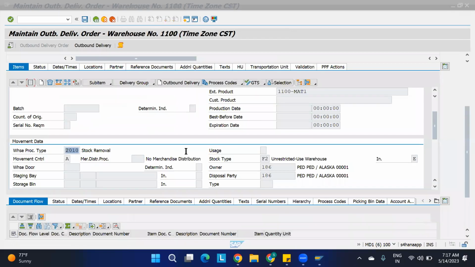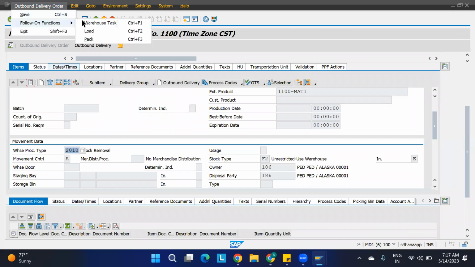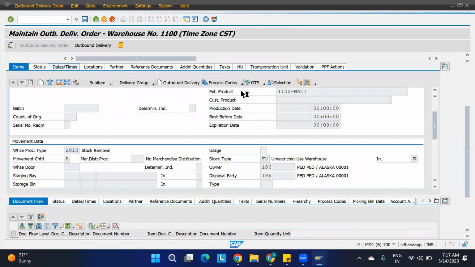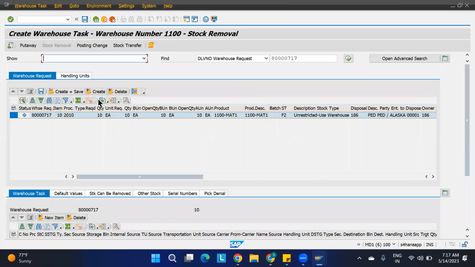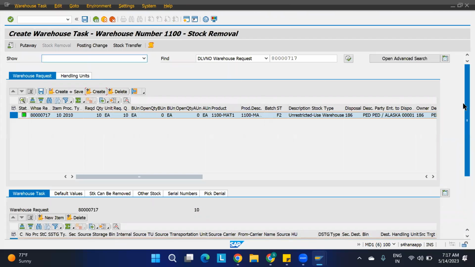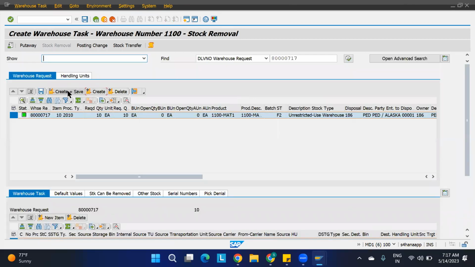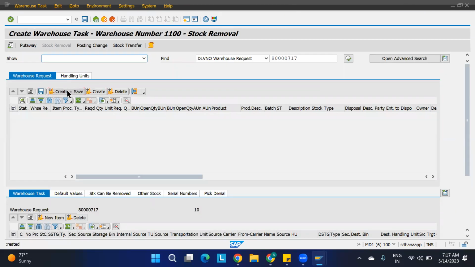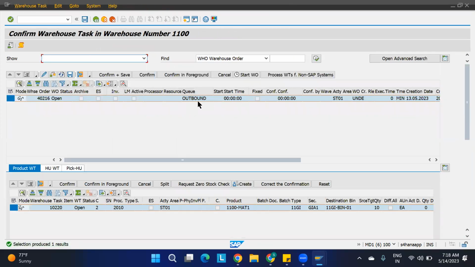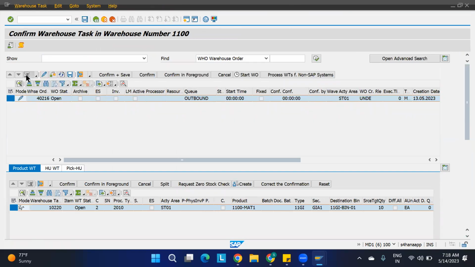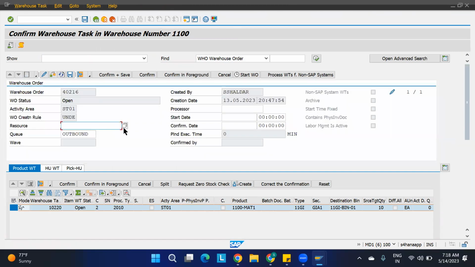So here again you go to the outbound delivery, follow-on functions, warehouse task. Okay, now if you say create, it will go to the GI zone. See, okay. Now you say create and save. There is no warehouse order creation rule, nothing is there here. It is a plain vanilla case, how you are taking the outbound. See, outbound is there. Resource I have to assign. Okay, I'll just edit. I'll give one resource for this.